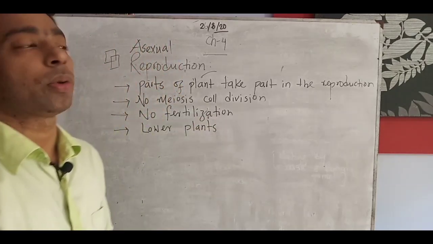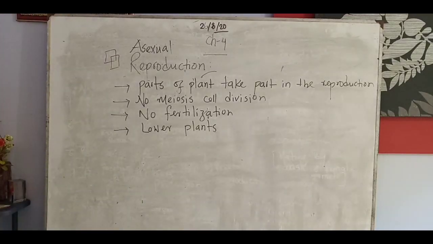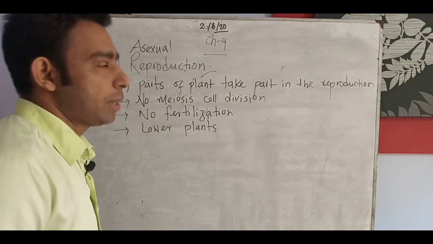The advanced types of plants, what we have seen around us, the big trees, mango, jackfruit, the others, all the big trees are advanced plants, and lower plants are algae and fungi. Their reproduction type is asexual reproduction.